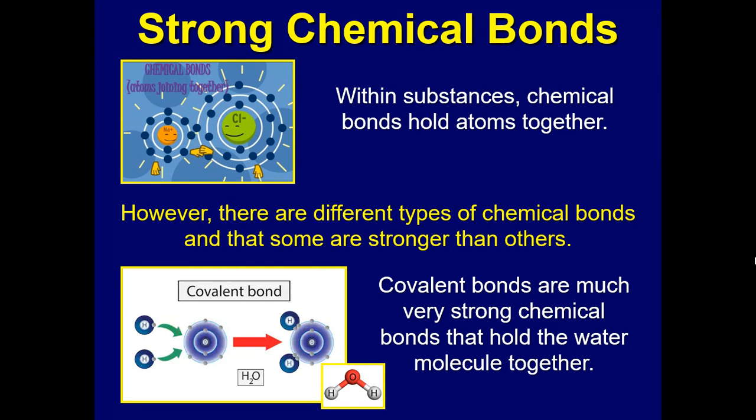Okay, now within substances, chemical bonds hold atoms together. However, there are different types of chemical bonds, some stronger than others. For instance, this is an ionic bond, which we'll learn more about in chemistry, but that's when two ions are bonded together. Within a water molecule, the bonds that form between the two hydrogen atoms and the oxygen atom are called covalent bonds. These are also very strong chemical bonds, and they hold the actual water molecule together.